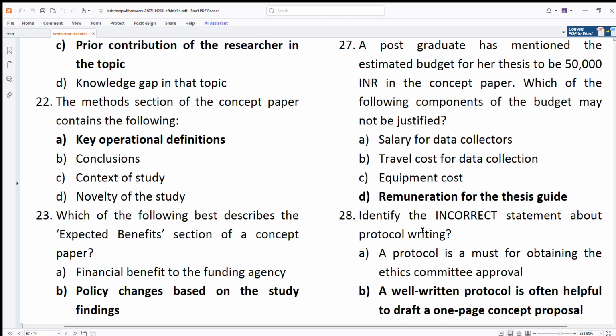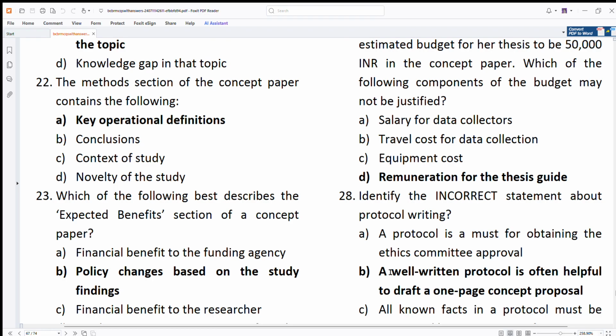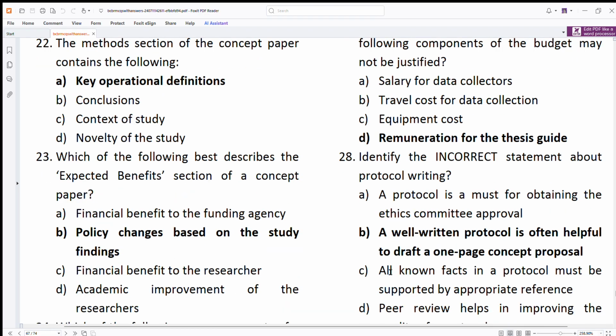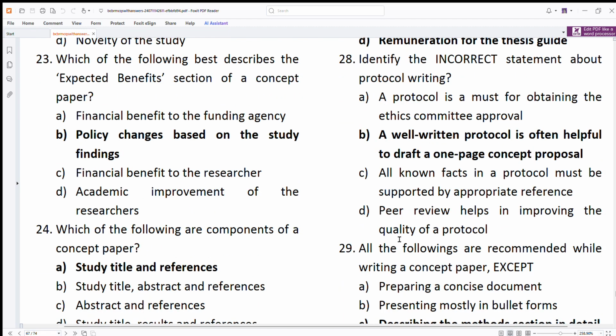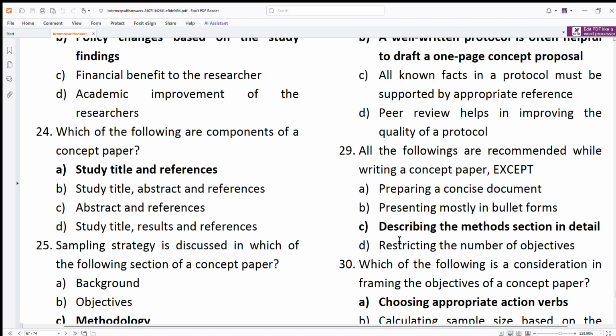Identify the incorrect statement. A well-written protocol is useful. Yes. Draft a one-page concept protocol. True, this is helpful. Then, recommended while writing a concept paper, except describing the methods. No, in detail you will describe it in the research protocol.